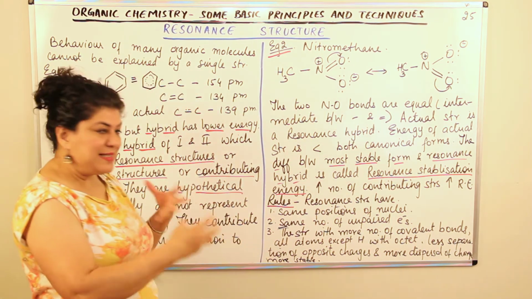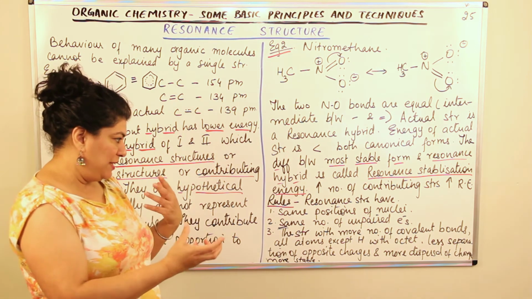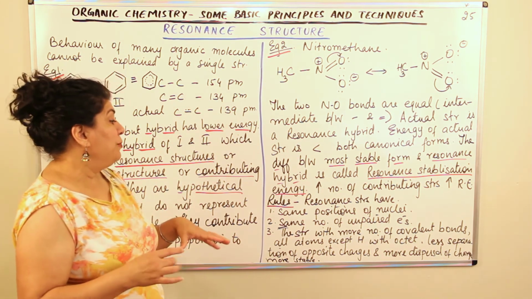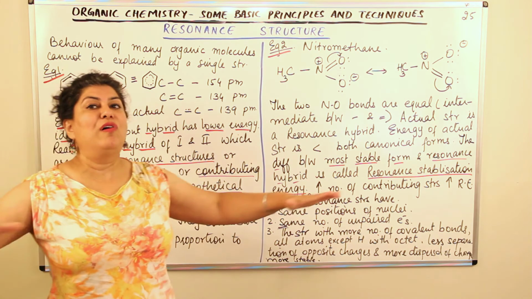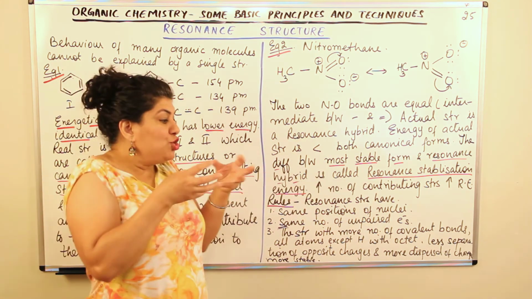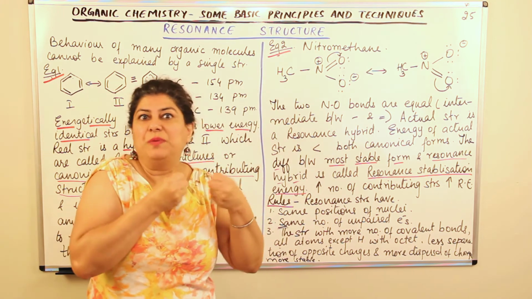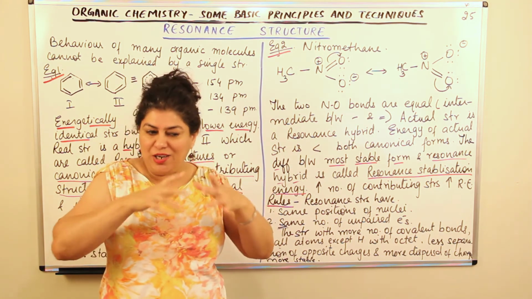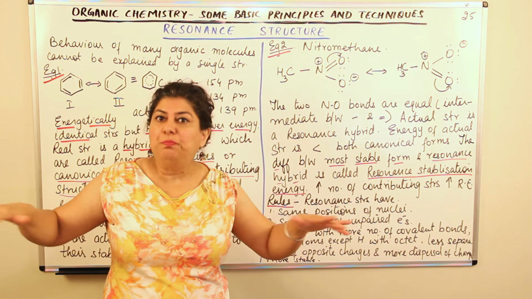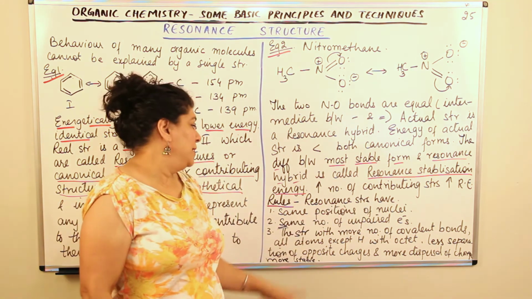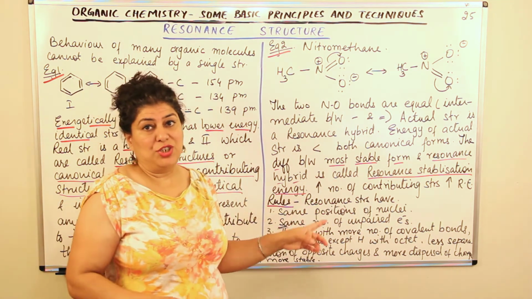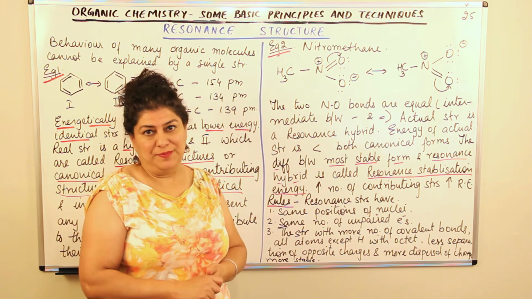There should be a less separation of charges, the positive and negative charge, and there should be a more dispersal of charge. That is, the charge should not be concentrated between two atoms. The charge should be kind of more dispersed. Such a resonance structure would be more stable.